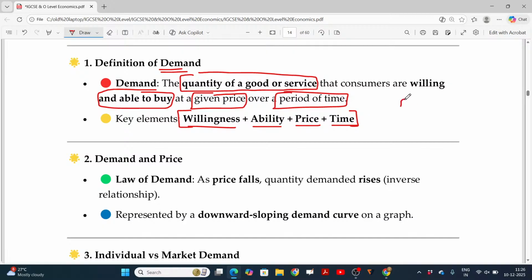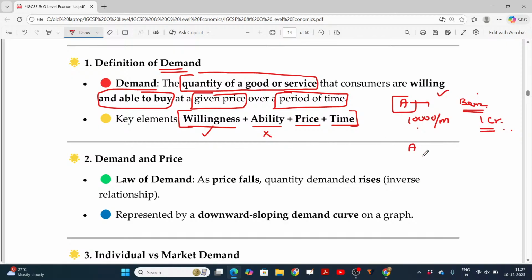Now A wants to purchase, probably a Benz car, but the price of a Benz car in India seems to be 1 crore, and A has only 10,000 as his monthly salary. Now the question is, will he be able to purchase? He is willing to purchase, but his ability is not there. He is not able to purchase, only 10,000, but the requirement is 1 crore. Even the running cost itself to operate the Benz car costs 40 or 50,000 rupees per month. It's not possible. So willingness is there, but the ability is missing.